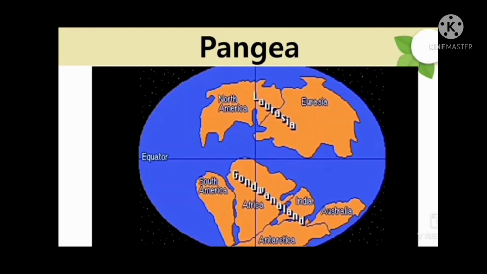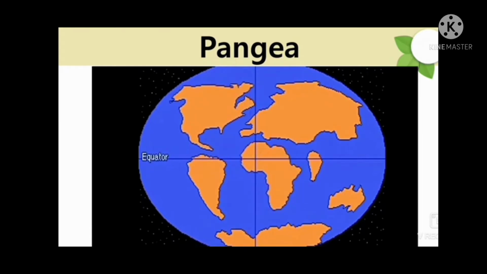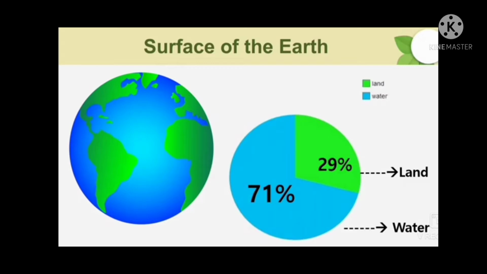It was 200 million years ago when these land masses moved away from each other to gain the present position as continents and oceans. What makes it move? Due to the internal heat of the earth, the continents move away from each other. The earth is covered by water, which occupies 71%, and land that occupies 29% of the earth's surface.